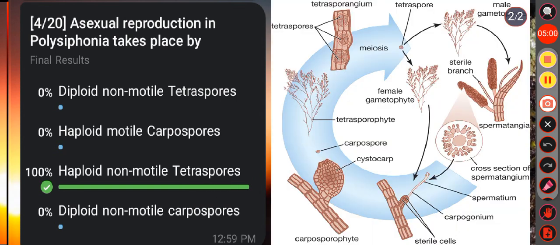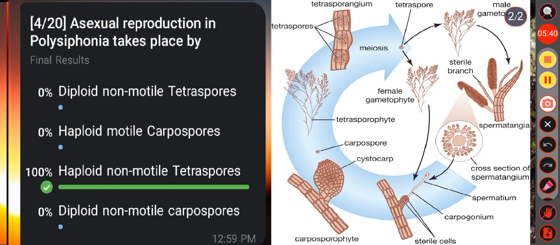We know in Polysiphonia, during sexual reproduction, the union between male and female gamete forms the diploid nucleus inside the carpogonium. Further development of the diploid nucleus forms the diploid carposporophyte. Later, carpospores are formed by mitotic division of carposporangium. So the carpospores are diploid. Then the carpospore on direct germination forms the diploid tetrasporophytic plant.